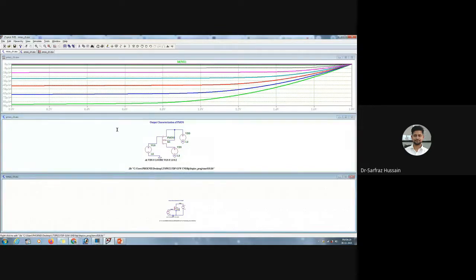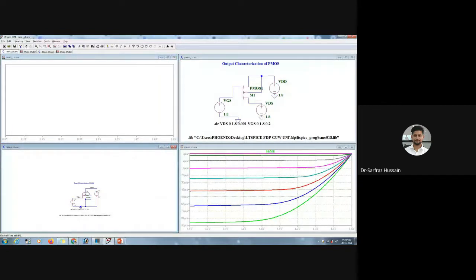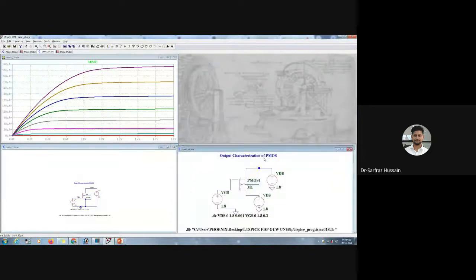And what about the NMOS characteristics? So we can run this NMOS characteristic as well. So NMOS, I was getting like this, right? So NMOS is this form, PMOS is this. Okay, so let us just bring this near.